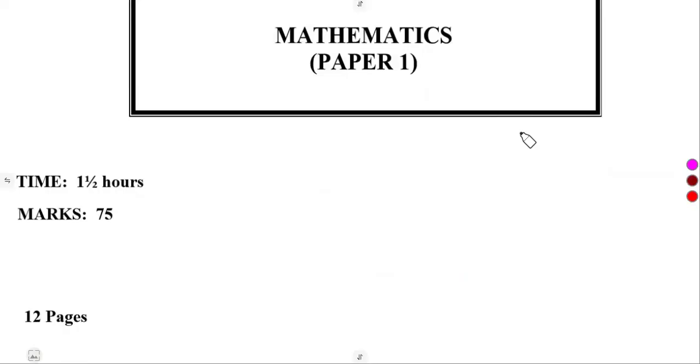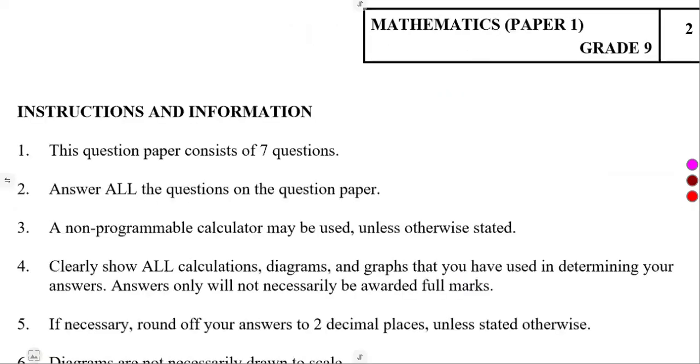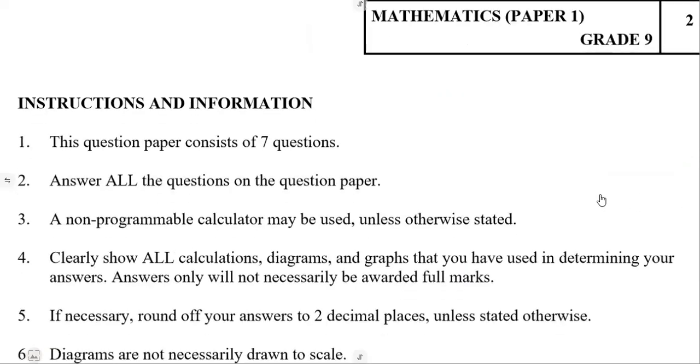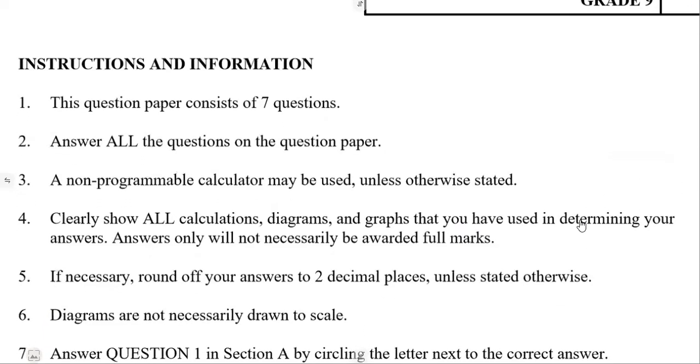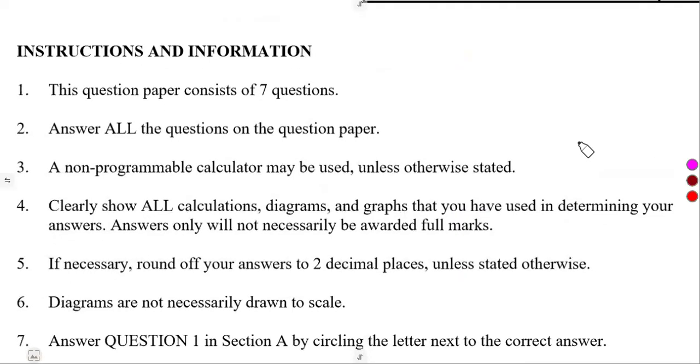This is a paper one that we are going to consider. So as part of your instructions, you must consider that you go through all the instructions and information that you are given. So especially here on number 5, that if necessary, round off your answers to 2 decimal places unless stated otherwise.